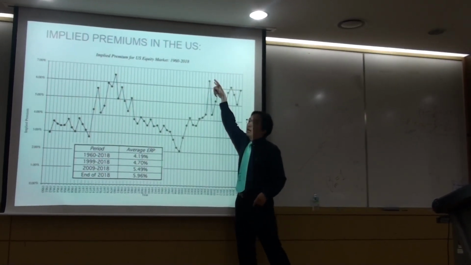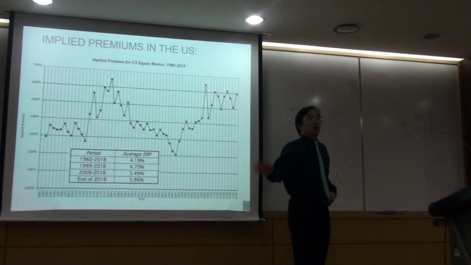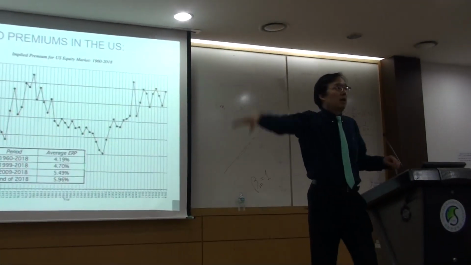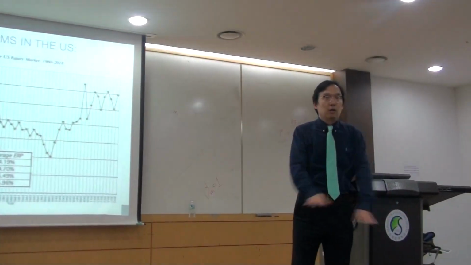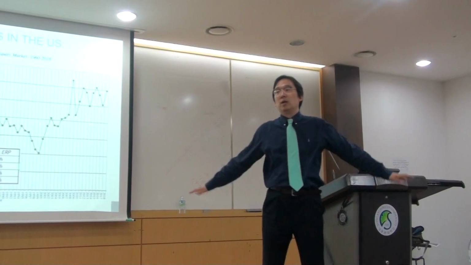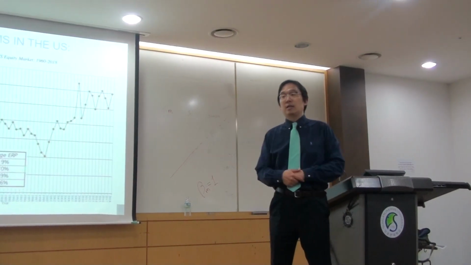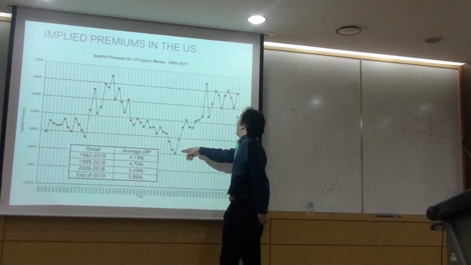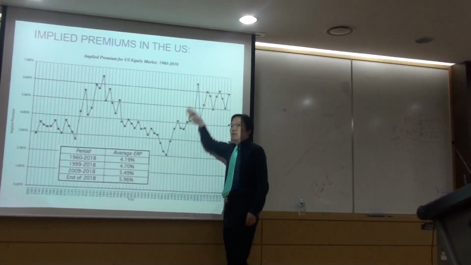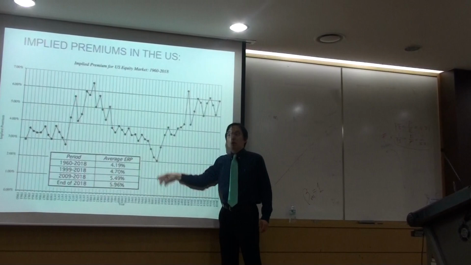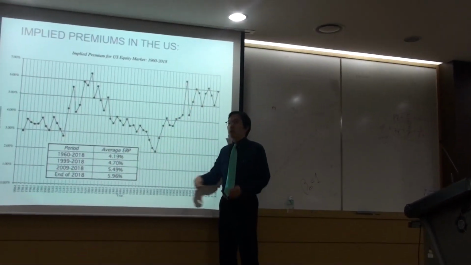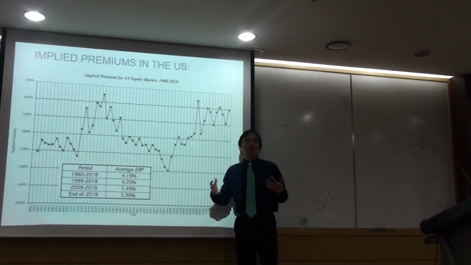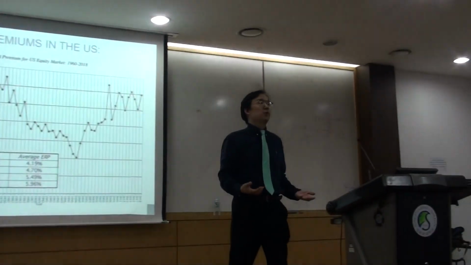And then here is a contrasting situation. Unless you give me this kind of 6.5% return, I'm not going to invest. Don't even look at the stock market. I'm scared. Implied premium is extremely high. That's called panic. Okay? Bubble and panic is something we can see by looking at implied premium. It's a real-time based gauge of people's risk aversion.